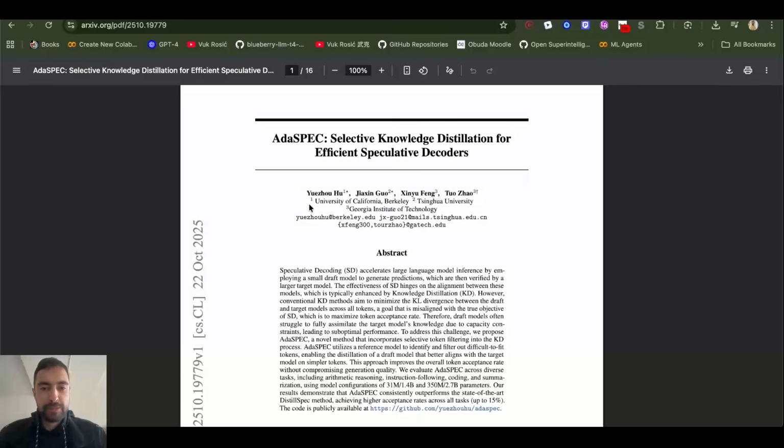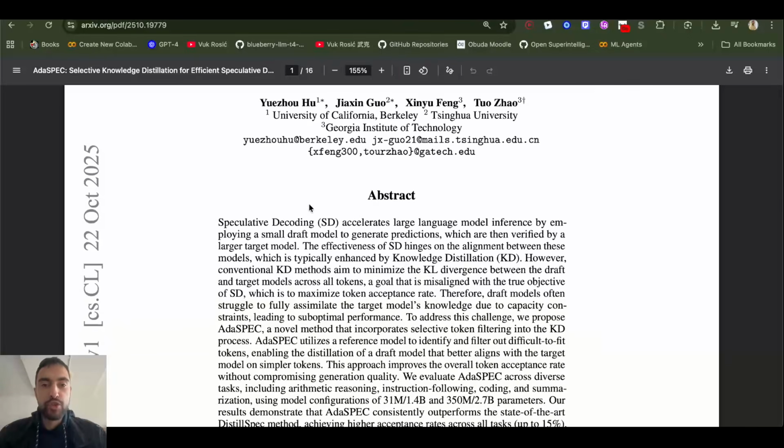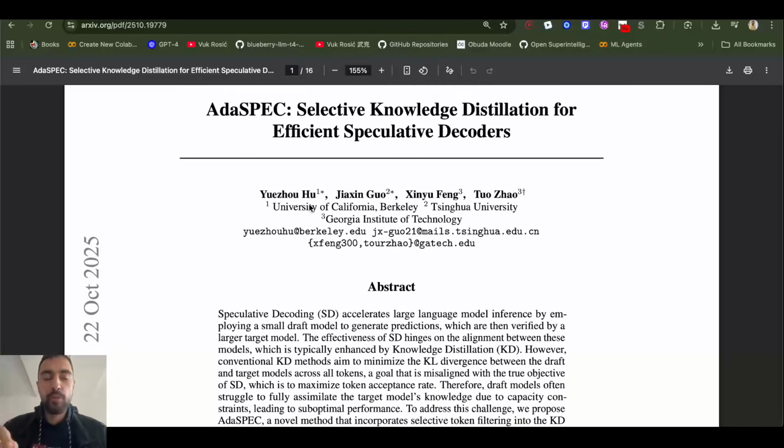And this paper explains that we shouldn't even waste computation trying to teach the small model to predict very difficult tokens that it cannot predict. It doesn't have the capacity to predict them. We should just focus on teaching it to predict as many of the easy tokens, and as accurately, as possible.